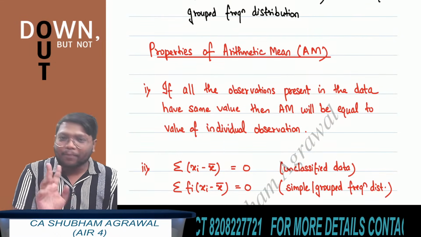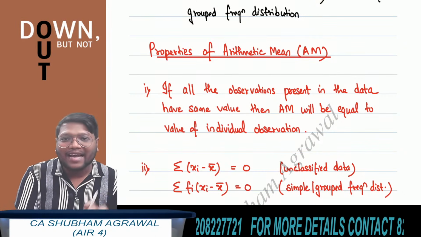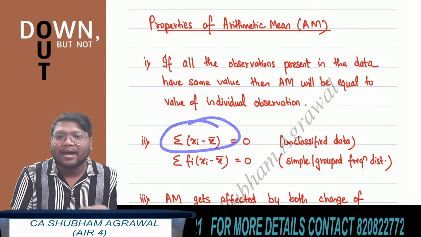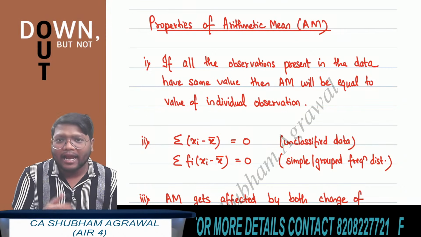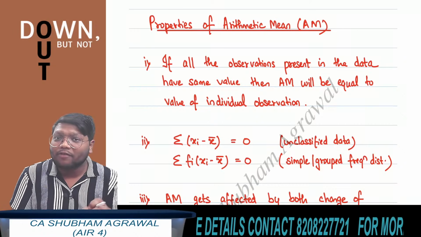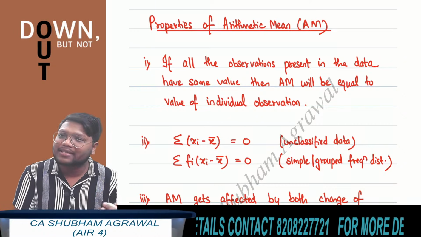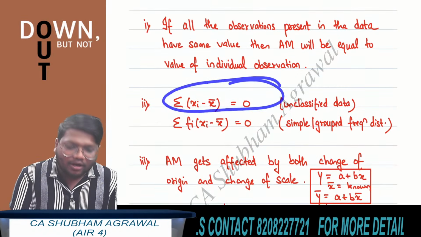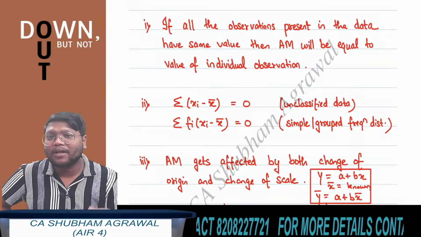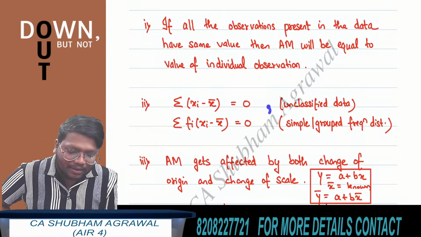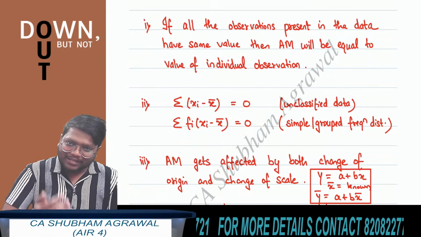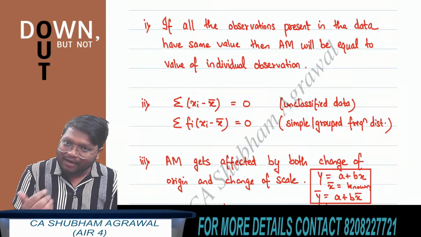Okay, second property is summation of xi minus x bar is equal to 0. In case of discrete data, summation of xi minus x bar is equal to 0, and in case of simple frequency distribution or group frequency distribution, summation of fi multiplied by (xi minus x bar) is equal to 0. First I am covering the properties of arithmetic mean and then I will take the questions also.